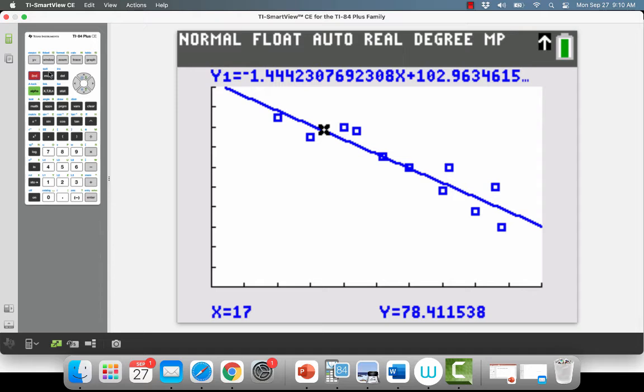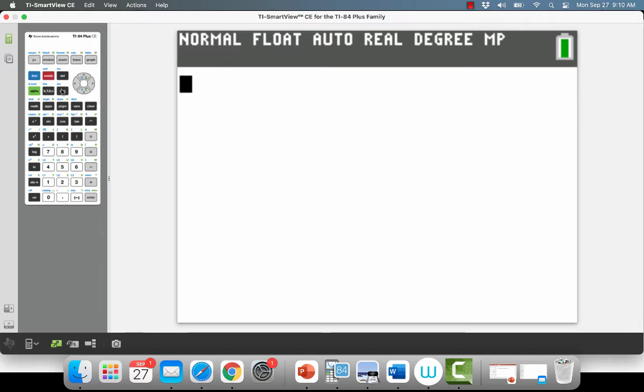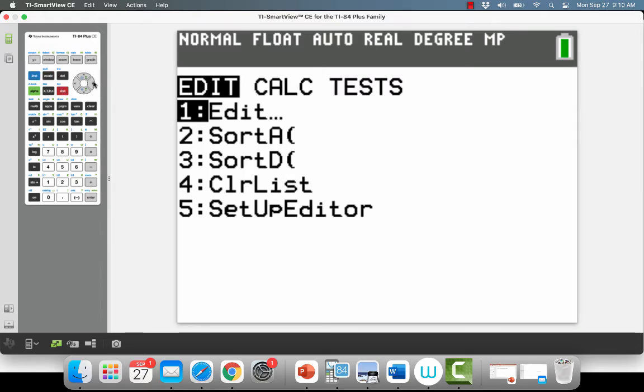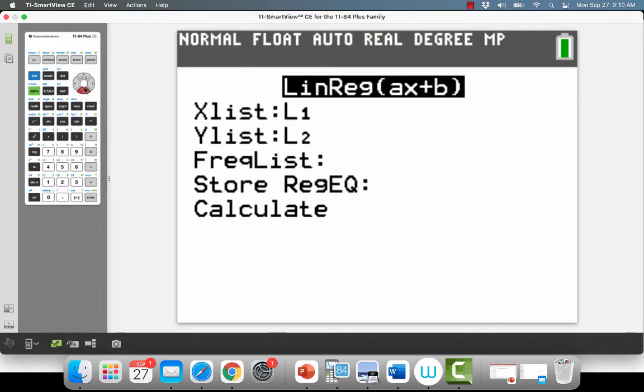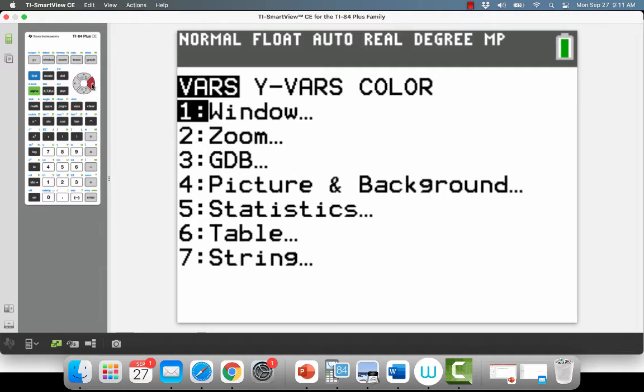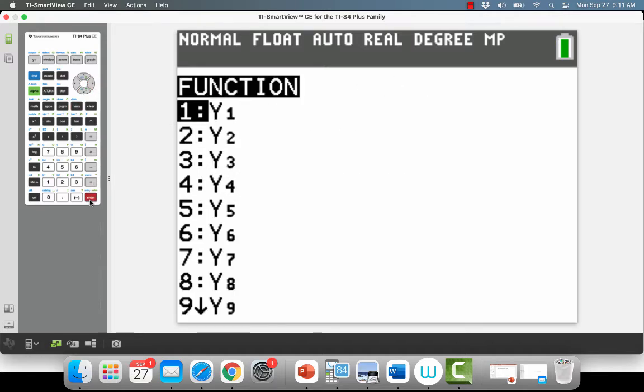So remember, the whole key is first we go stat, then we calculate. We're talking about a regression equation, and then I wanted to store that regression equation, and I went vars, and I want a y variable, and we're talking functions, and then I could store it in whichever one.